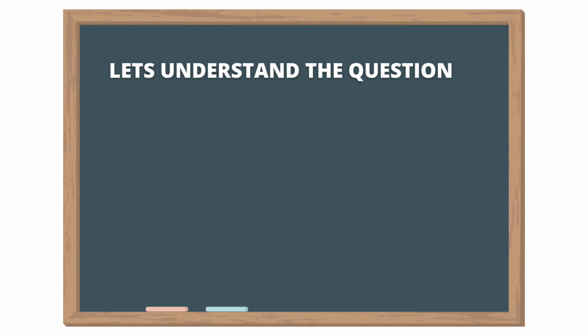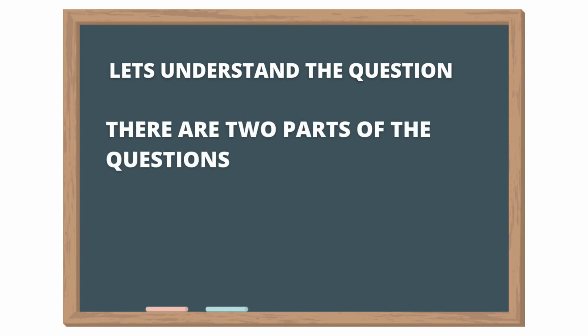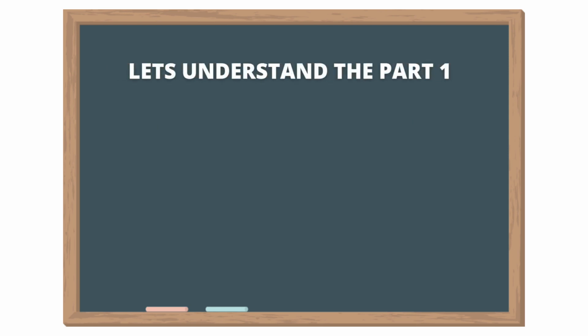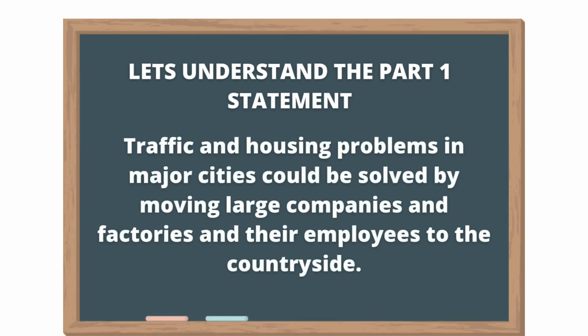To understand the question, let's divide it into two parts. Part 1 is statement and part 2 is question. Let's understand part 1, which is statement. The statement says, traffic and housing problem in major cities could be solved by moving large companies and factories and their employees to countryside. Now, in the statement, we have to mark certain keywords.